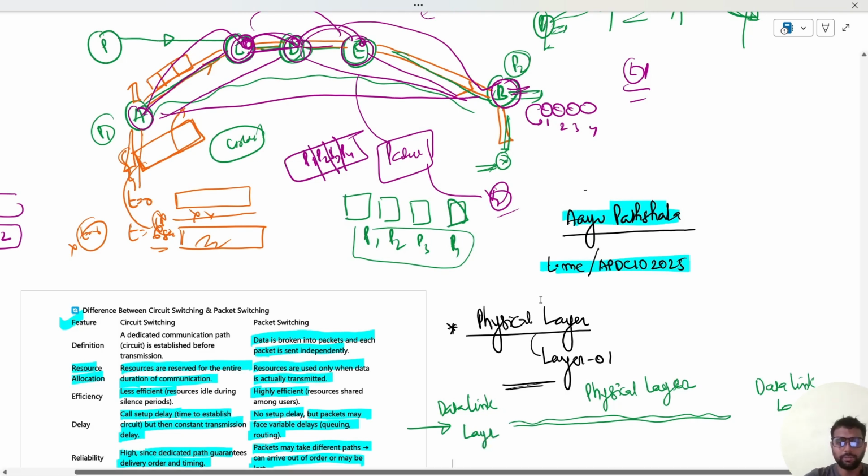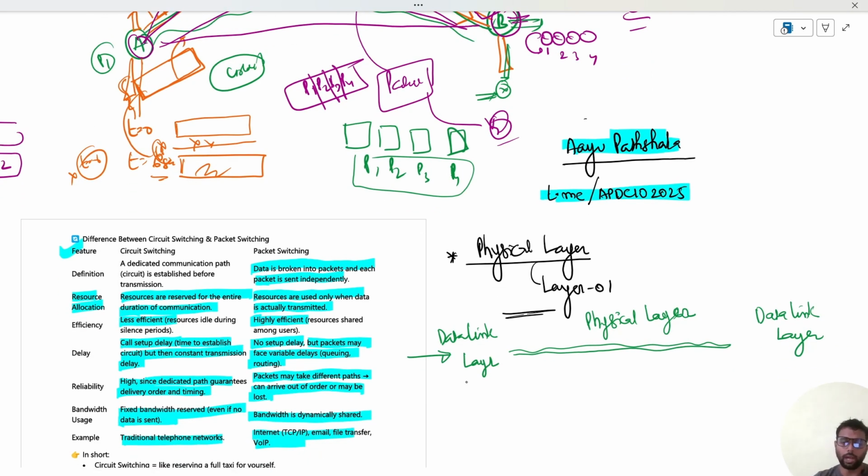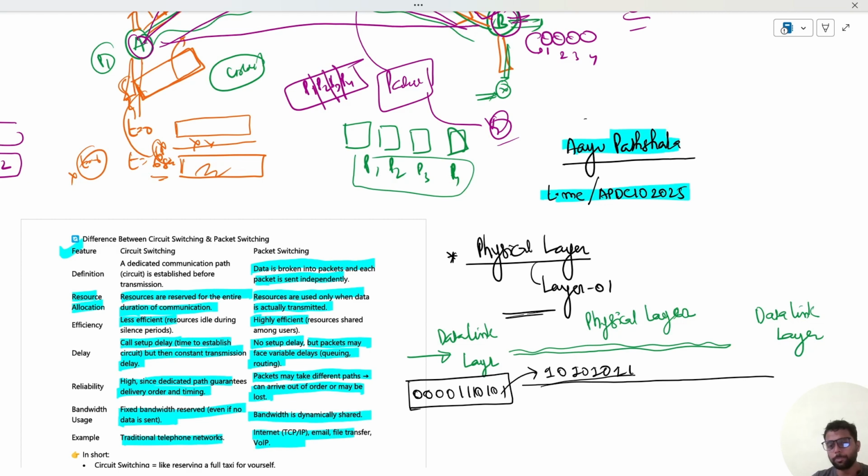See, now understand, friend, in the data link layer, I don't know how the data is coming for this moment. Let us understand that the data is packed in frames. This is a frame. Whenever I say a frame, it virtually means a group of bits. So when these groups of bits are transmitted, the physical layer ensures that each bit of this frame is transmitted sequentially or serially, like this.